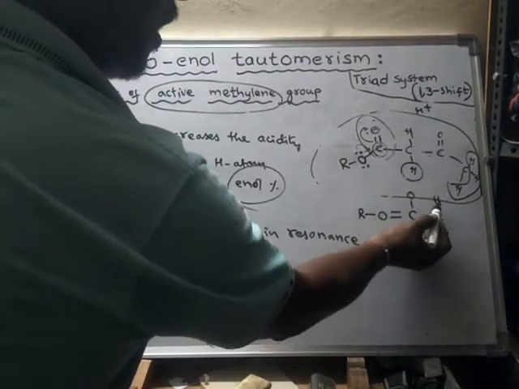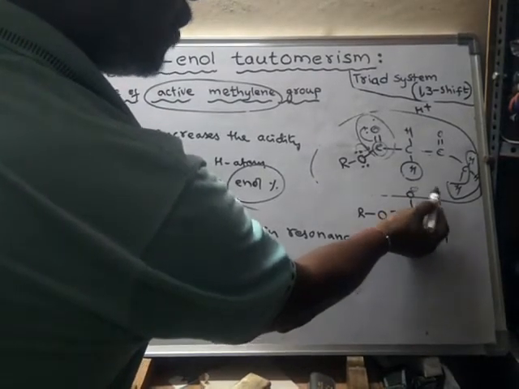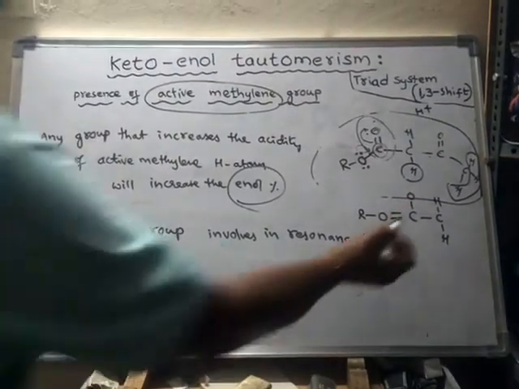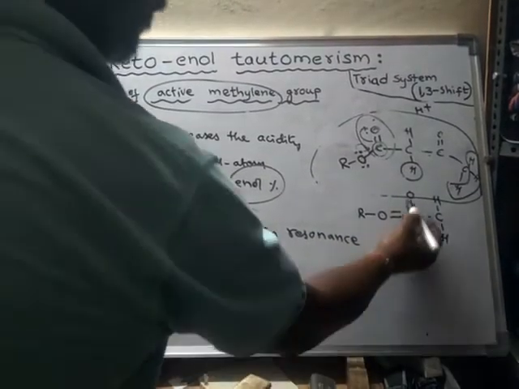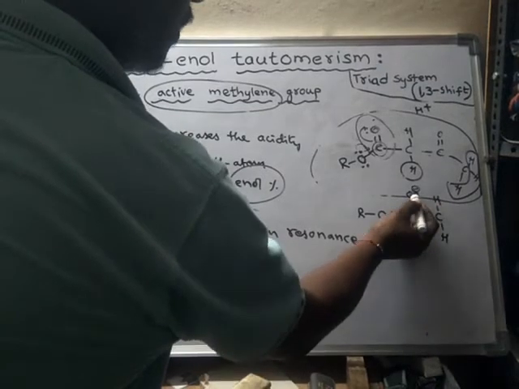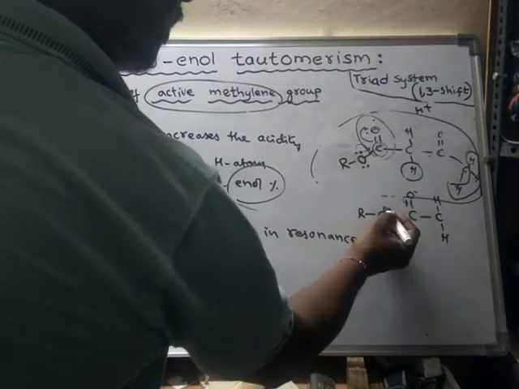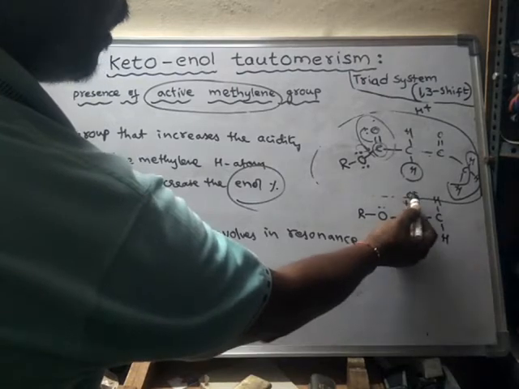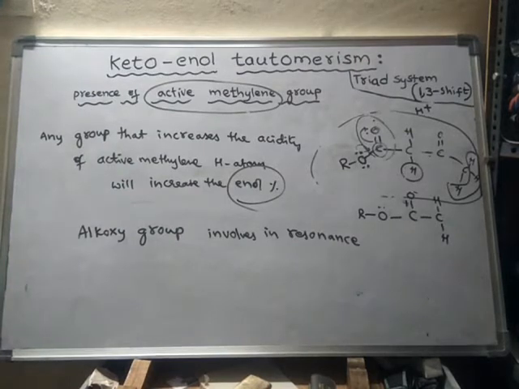That means here enol is not formed. So this hydrogen is not shifting to here, hence it is not forming enol. If this hydrogen shifted to here, then enol would form. But here again this electron will shift and form a double bond, and again these electrons will come back. So these electrons move from here to here and from here to here. That means this compound still exists in the keto form only.